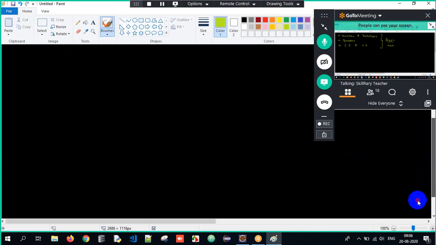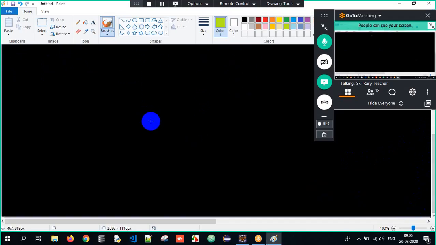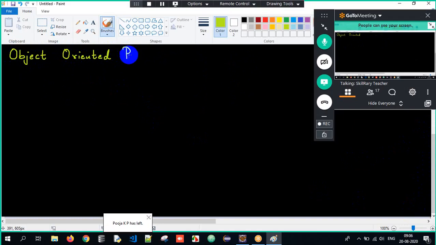So what is the concept we are going to touch today, sir? We are getting into the core part of Java, that is object oriented programming. Object oriented programming is the topic which we are getting to do now. We are getting into the core part of Java from today. It's going to be a lot of fun, and a lot of seriousness from today onwards.